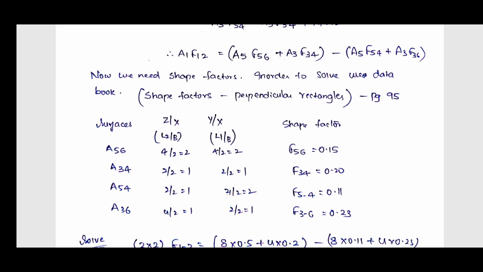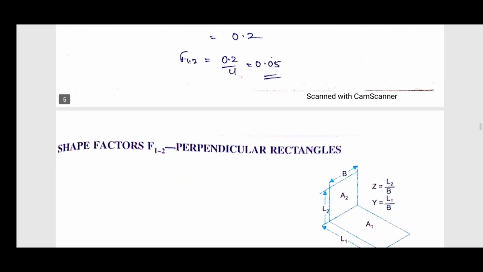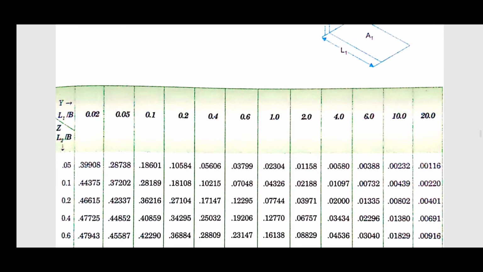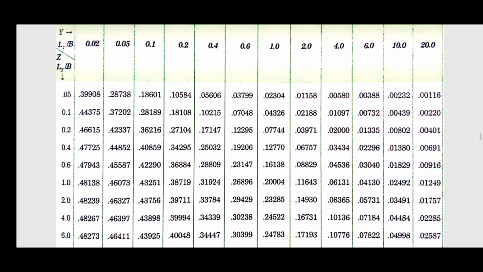In the same way find out L1 by b, that will be written as Z by X into Y by X. Now what we get as answers, 2, 2. So now see, Z by X is 2, where I have written Z by X is 2, and Y by X is 2.